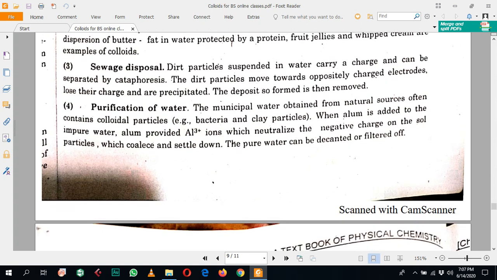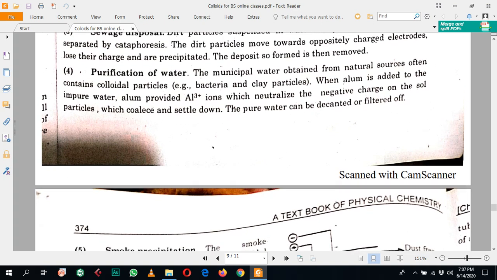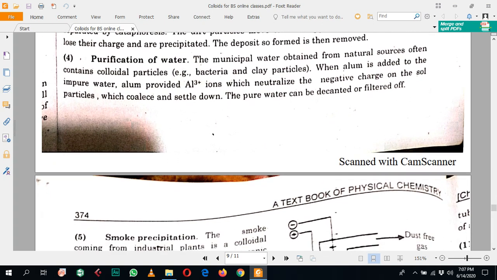Similarly, for the purification of water, impure water can be purified by adding some alum, which is a mineral of aluminium. When this alum is dissolved in the water, it provides aluminium ions, which neutralize any negative charge present in this municipal water, which may contain some bacteria or clay particles.